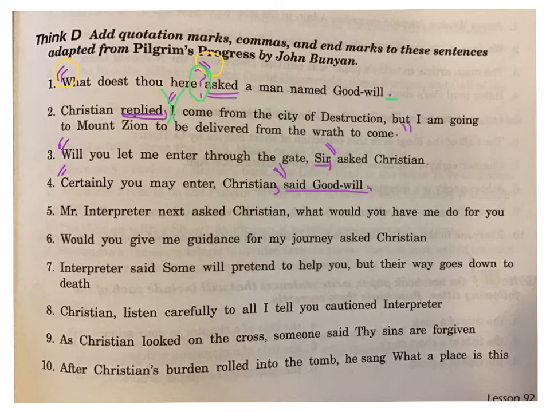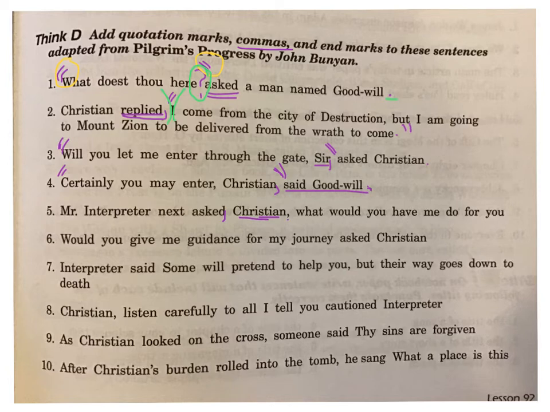Mr. Interpreter next asked, "Christian, what would you have me do for you?" Now I know that they want me to put in the commas. So this comma goes with Christian, which is the person he's speaking to. So I know that I need a comma after asked. You see how I'm having to do some deductive reasoning here?